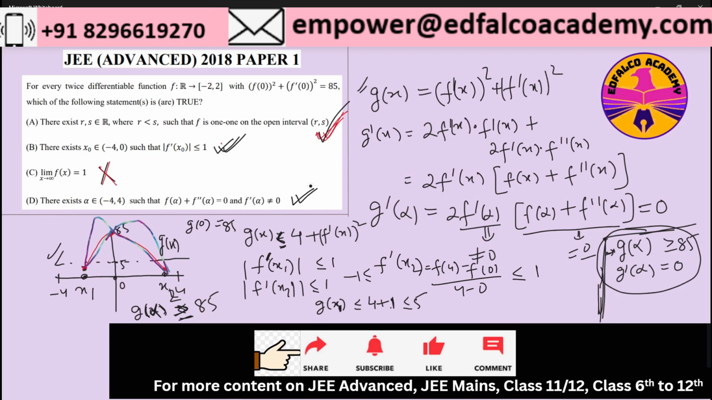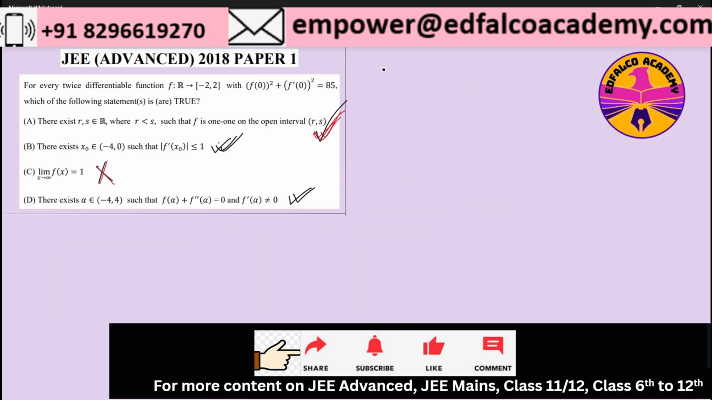Now let's look at the same thing from the specific function that we had picked up, and see whether option D applies on that specific function. So let's start with our assumed function again, f of x equals 2 sine of root 85 by 2 times x. This was our function.